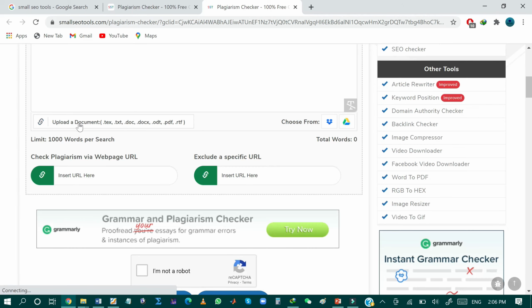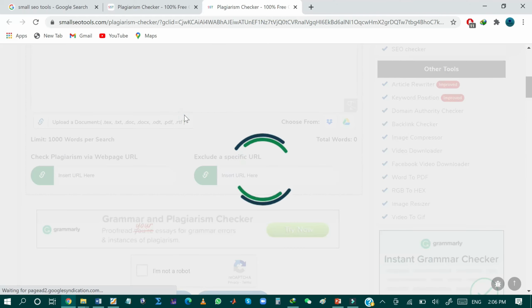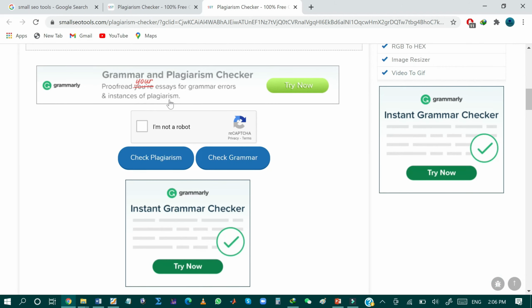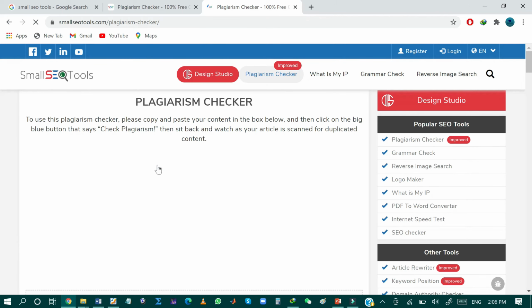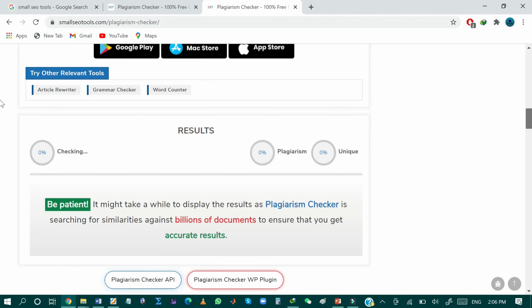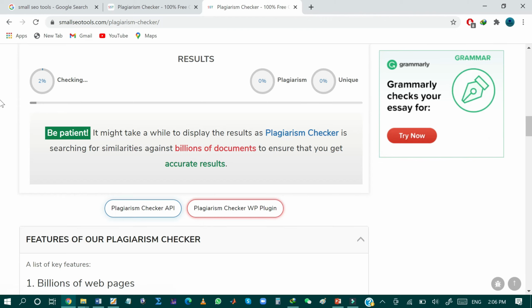Now I will upload my new document that contains some of the plagiarized content that I have copied from one of my research papers. And now I will check the plagiarism of this new document just by clicking this box and then Check Plagiarism. So I will compare this document that contains some plagiarized content with the original document, and I will check whether or not the Small SEO Tool detects the source of the plagiarism.